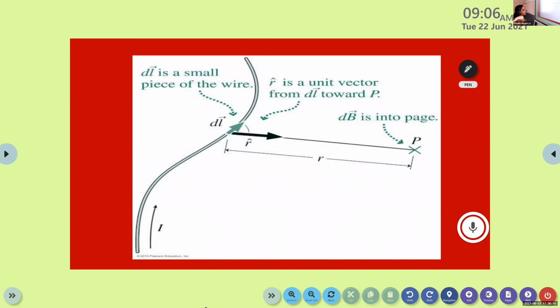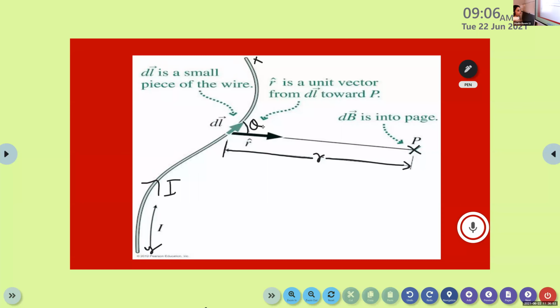Here, in order to explain this Biot-Savart's law, we consider an infinitely long straight conductor, and let I be the current passing through it. When a current I passes through the straight conductor, it produces a magnetic field. Now we consider a point P inside this magnetic field. Let r be the distance between this point P and the conductor, and let angle theta be the angle between the point P and the conductor.